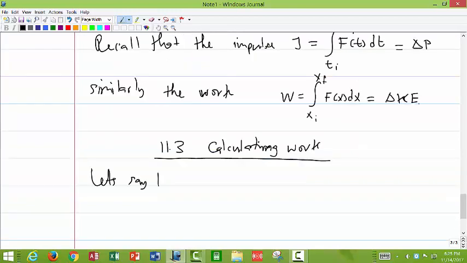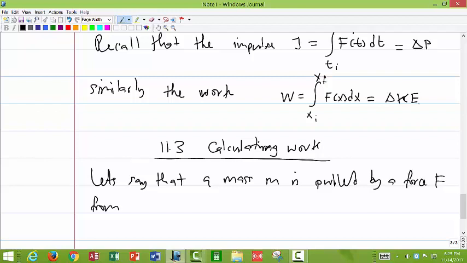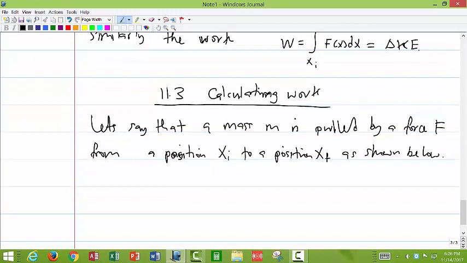So let's say that a mass m is pulled by a force F, let's say from a position x initial to a position x final, as shown below.